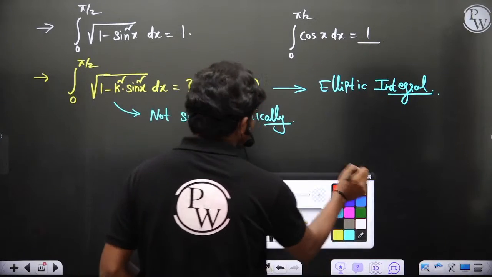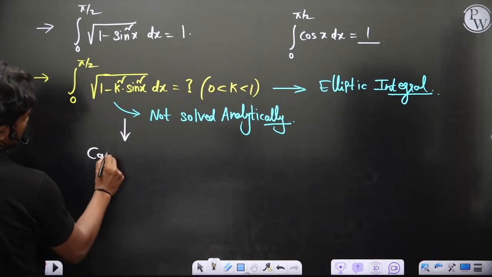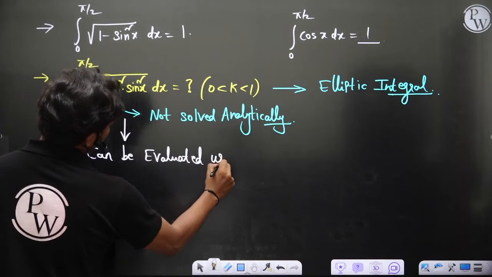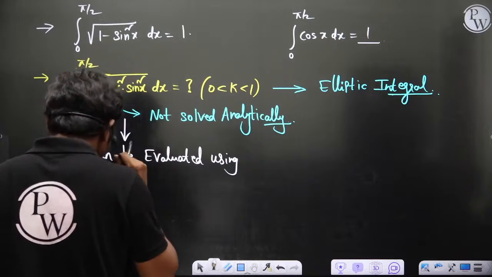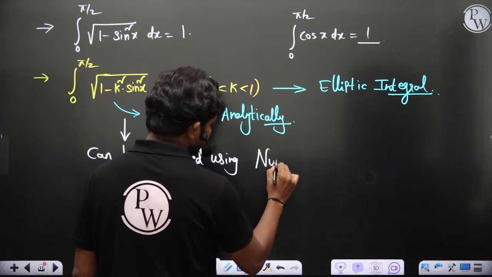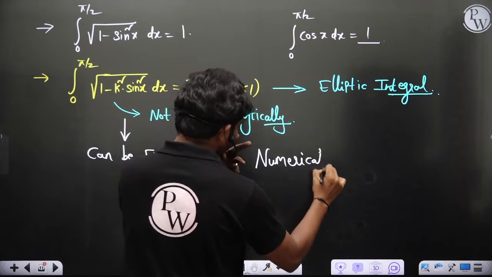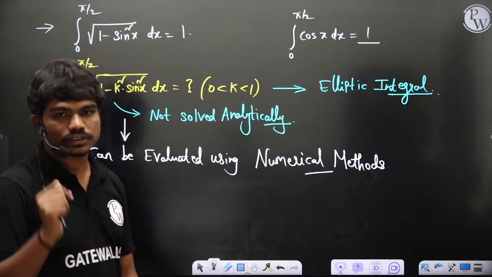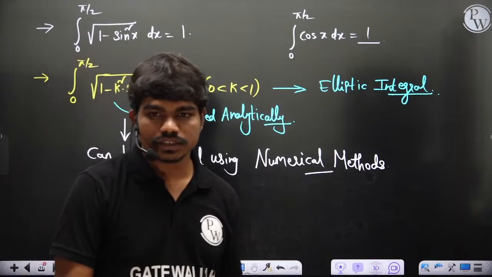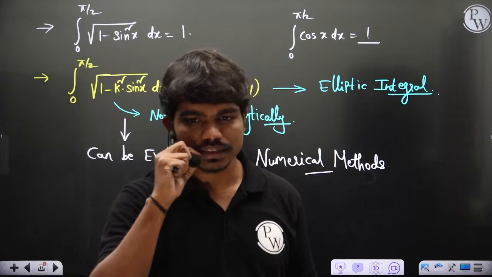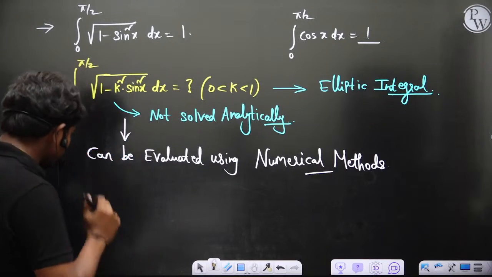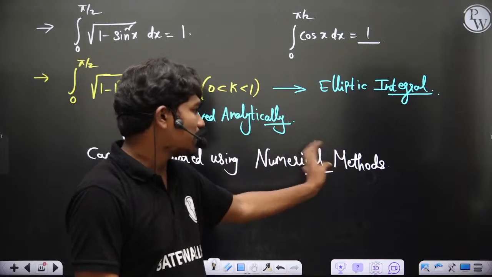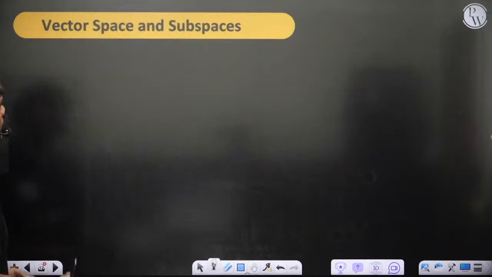So how we'll solve this is using numerical methods. Sorry guys, it can be evaluated using numerical methods. Okay, so this is done using numerical methods, of course. So even though the syllabus is mentioned, it is very confusing for DA, especially math. It's okay, no issues. Okay, we can see. So anyway, that's the idea. Basically, this integral cannot be done analytically. It's an elliptic integral, and we can calculate it using numerical methods. Done. So let's come back to the vector spaces.